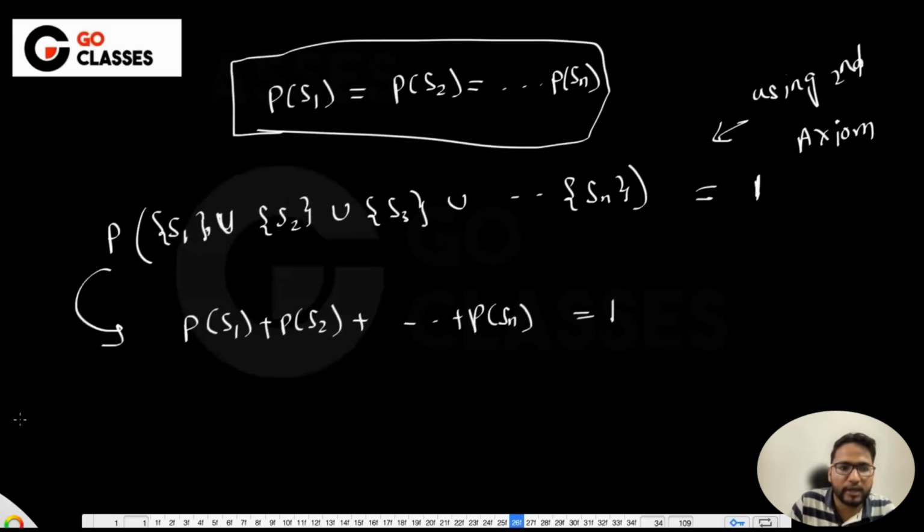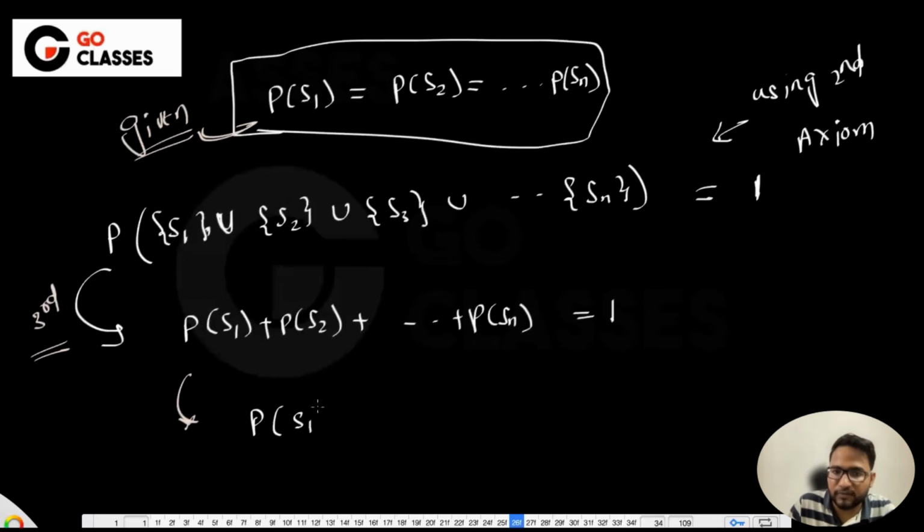And then from here to here, can anyone tell me quickly which axiom I have used? The third one, right? Yes, the disjoint one, the third one. So I have used the third one, and then since I know that everything is equally likely, this is given to me. If everything is equally likely, I can say that probability of any Si is equal to 1 upon n. Everywhere I will be writing probability of S1, probability of S1 like this. So I can easily prove that it is just 1 upon n. I hope that is fine to everyone. So basically, if every outcome is equally likely, it is just 1 upon n.